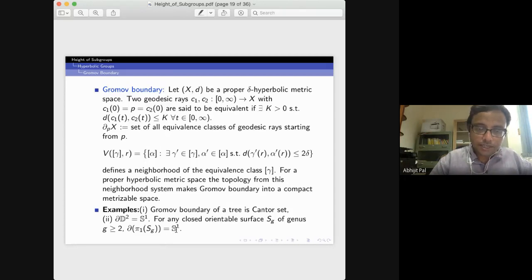And as I said, the fundamental group of this genus g surface is quasi-isometric to your Poincare disk, so that is a hyperbolic group. So pi1 of Sg is a hyperbolic group. And suppose you have a quasi-isometry between two hyperbolic metric spaces, then at the boundary level, the boundaries will be homeomorphic to each other. Therefore the Gromov boundary of pi1 of Sg will also be the circle.